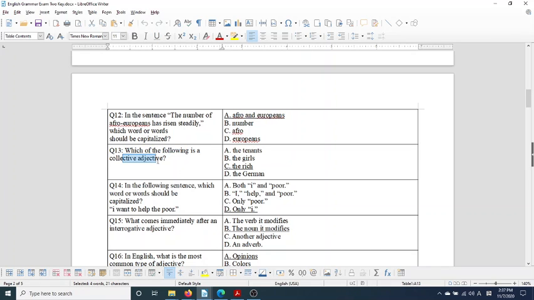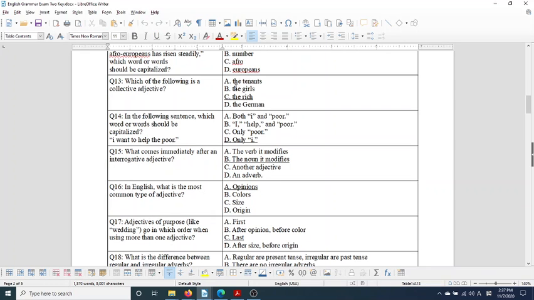Which of the following is a collective adjective? The rich. The rich is a collective adjective. The girls is talking about a literal group of girls, and the German is talking about one German person. In the following sentence, which words should be capitalized? I want to help the poor. I should be capitalized. There's no such thing as lowercase I. What comes immediately after an interrogative adjective? Like which? The noun it modifies.